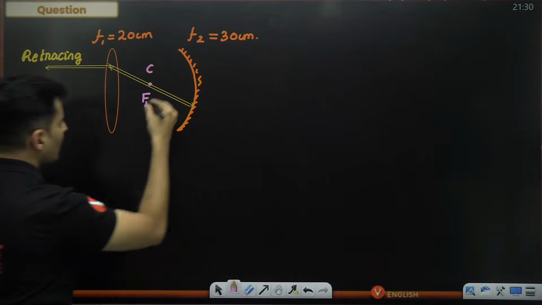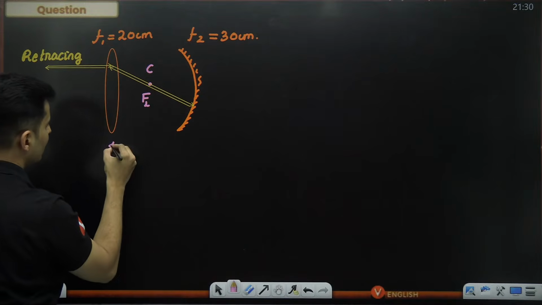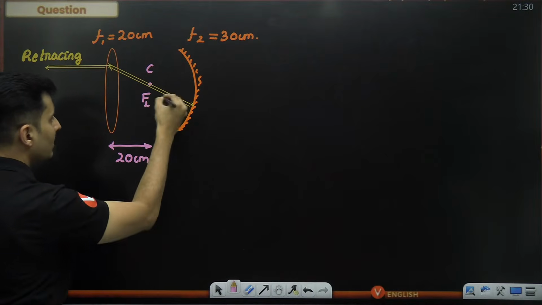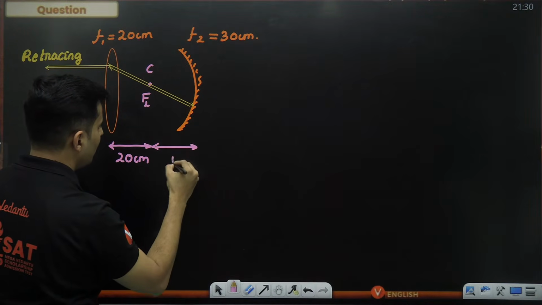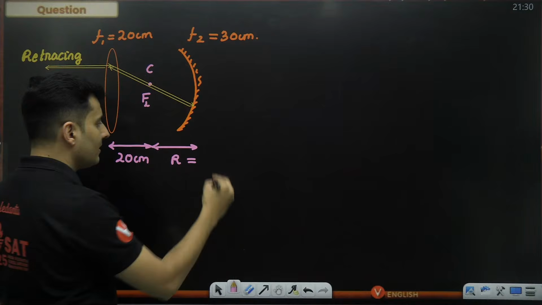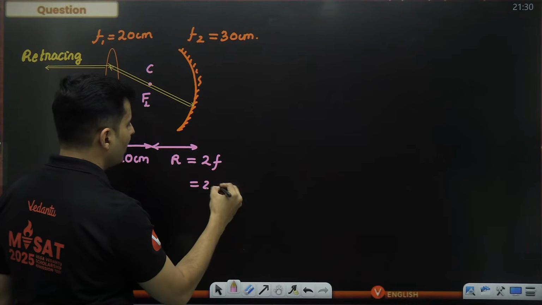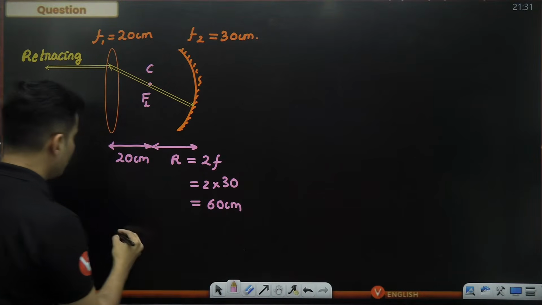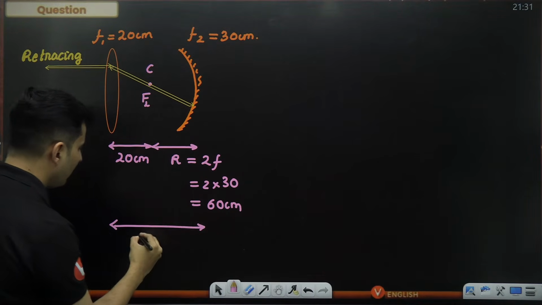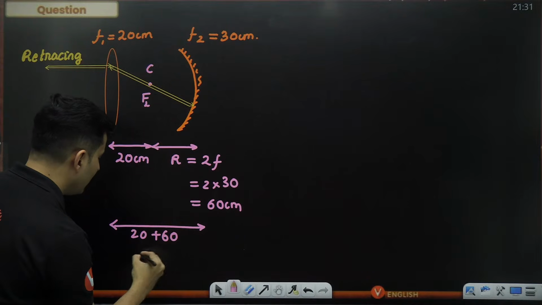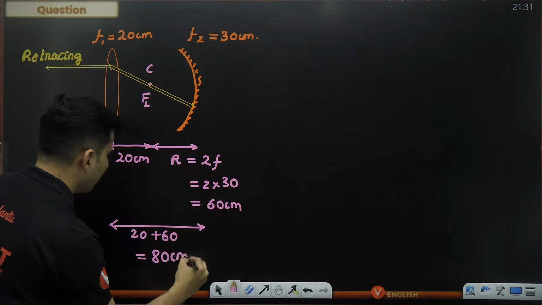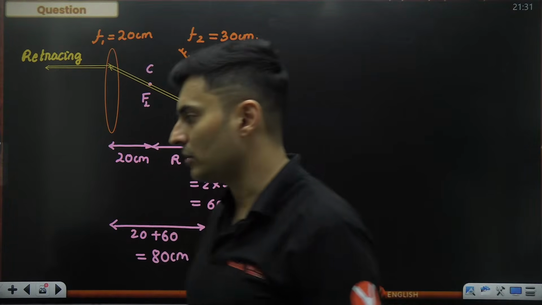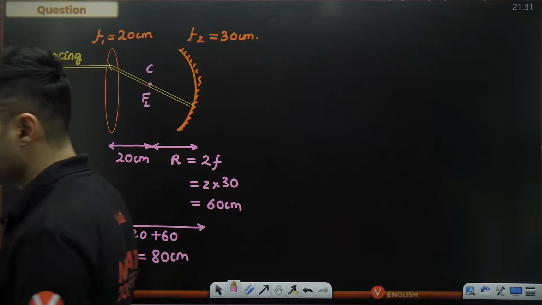So this means if this is the focal point for this lens, this should be nothing but 20 centimeters. This is the center of curvature, that means this should be the radius of curvature. R is nothing but 2f. So 2 into focal length, which is 2 into 30, which is 60 centimeters. So naturally, this complete length will be 20 plus 60, which is nothing but 80 centimeters. So such a question can also come for mirrors with lenses also. How many of you understood this concept?